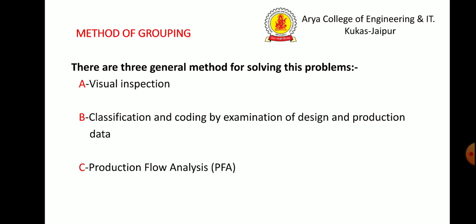Methods of grouping. There are three general methods for solving this problem. The biggest single obstacle in changing over to group technology from a traditional production shop is the problem of grouping parts into families.